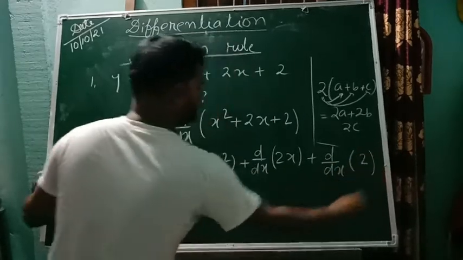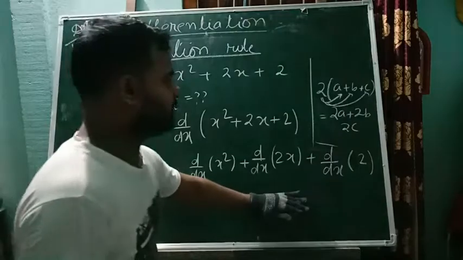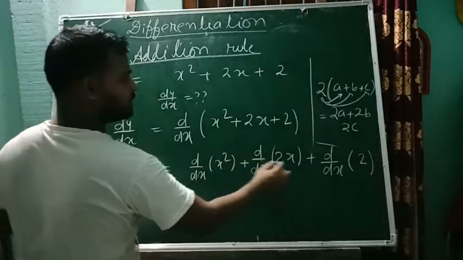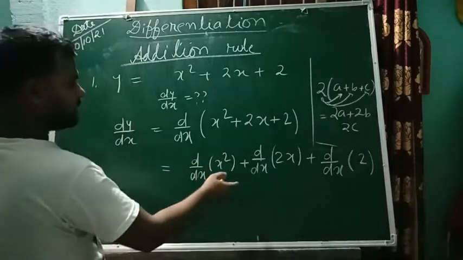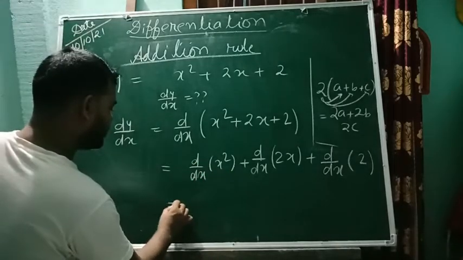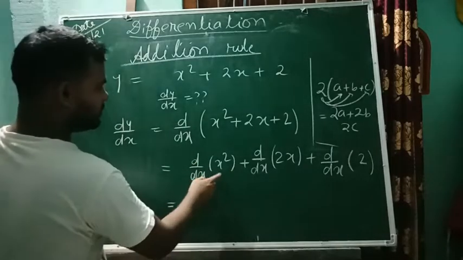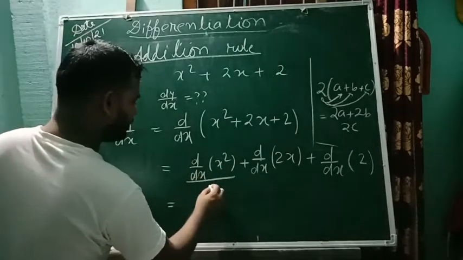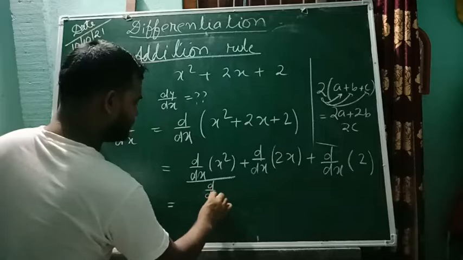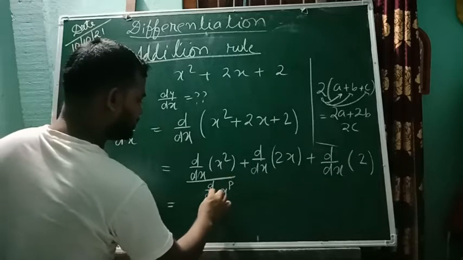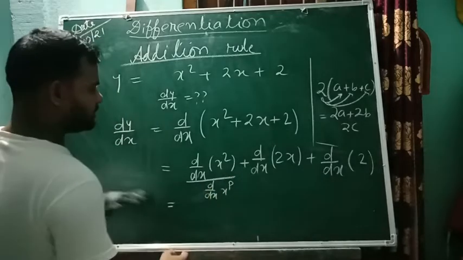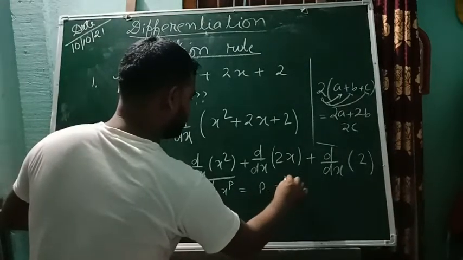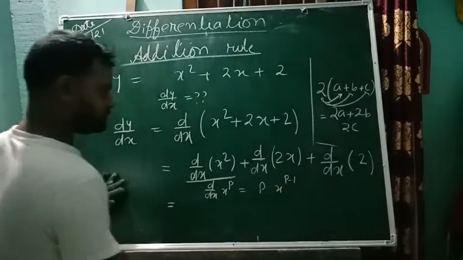While doing this, always remember that you need to write the constant term in front, and then the variable term with the differentiation formula. There is no constant term here, only this much. It is in the format of d by dx of x to the power p, and the formula is p into x to the power p minus 1.